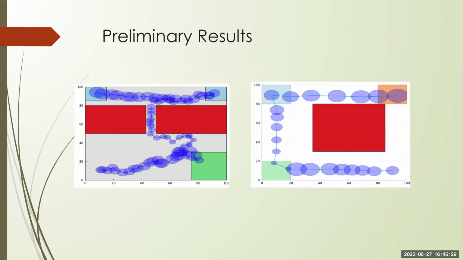Some preliminary results, we see that in both cases, to reach the goals at the top left and right, the robot first goes to the green region to localize before going to both of the goal regions.